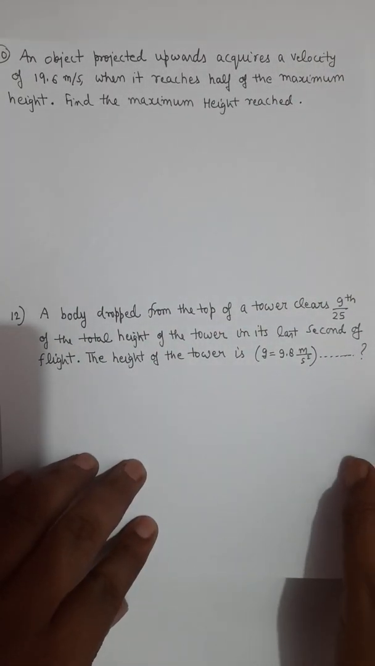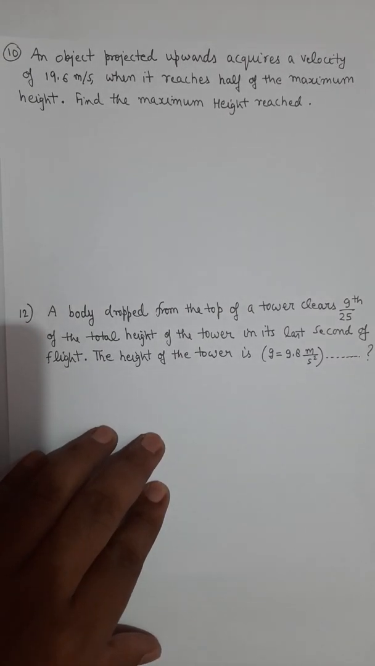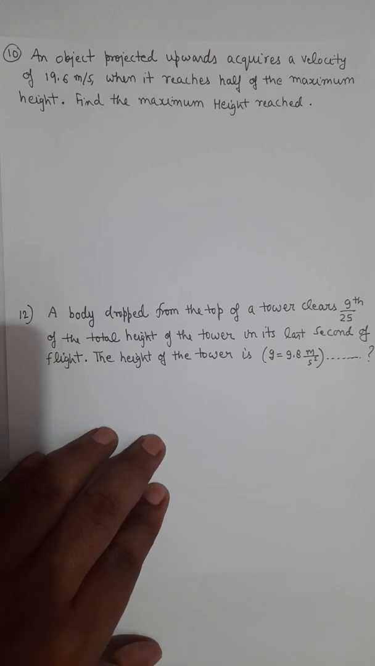Now the question number 10. From the same assignment there is one more question, question number 10, which says that an object projected upwards acquires a velocity of 19.6 meter per second when it reaches half of maximum height. What is the maximum height?